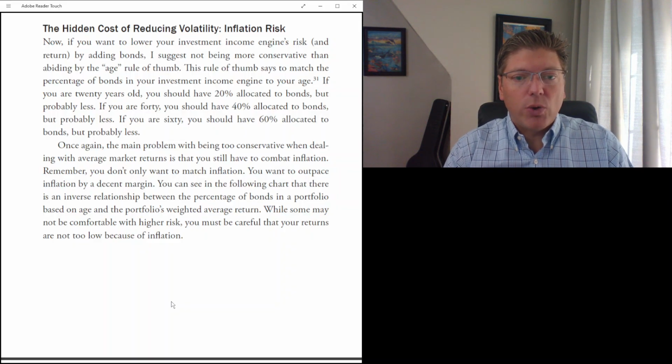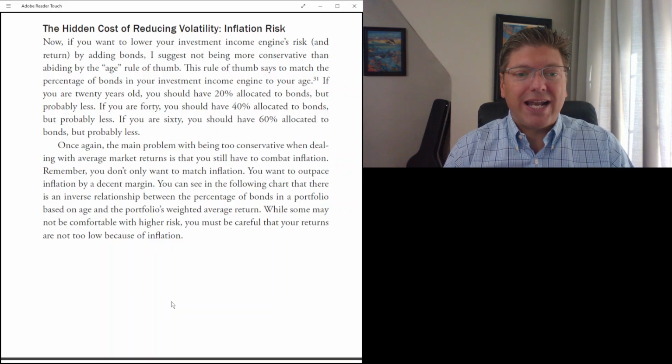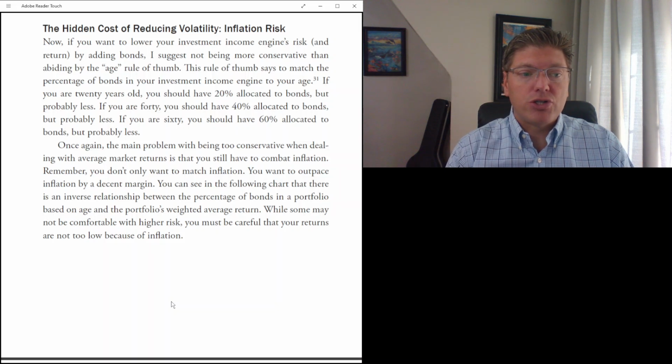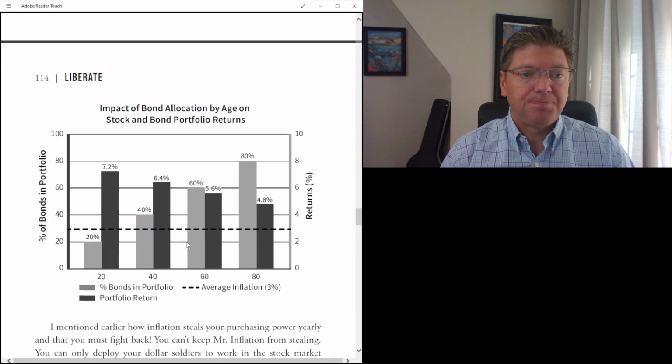You can see in the following chart that there is an inverse relationship between the percentage of bonds in a portfolio based on age and the portfolio's weighted average return. While some may not be comfortable with higher risk, you must be careful that your returns are not too low because of inflation. So let's go ahead and take a look at this.